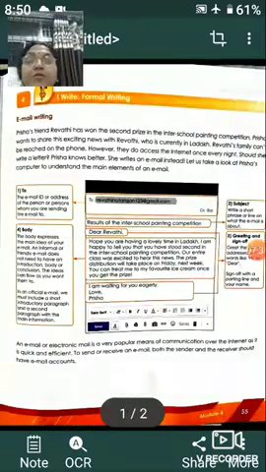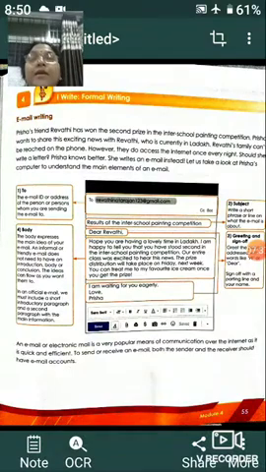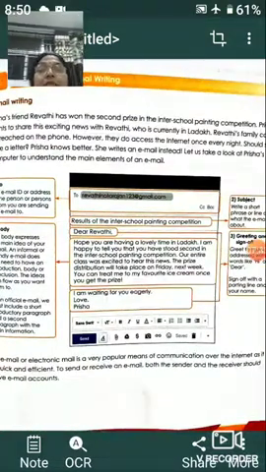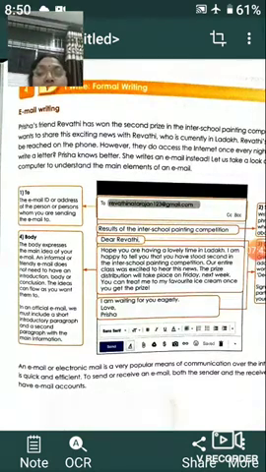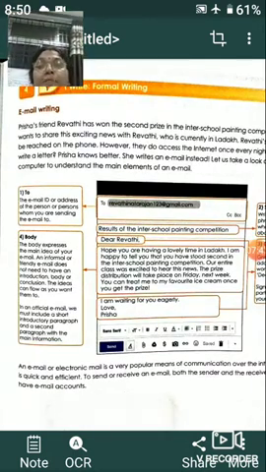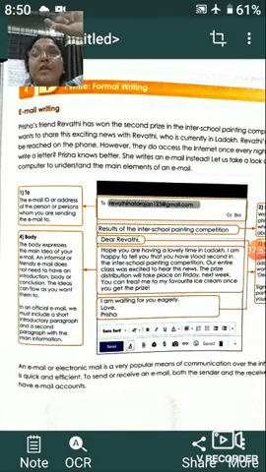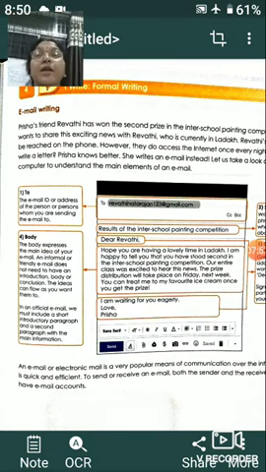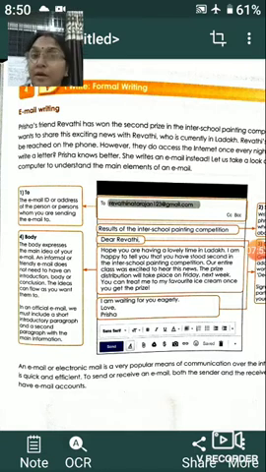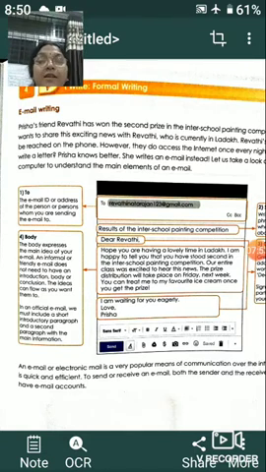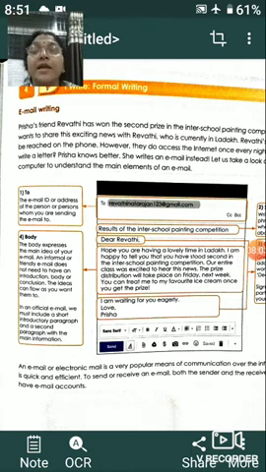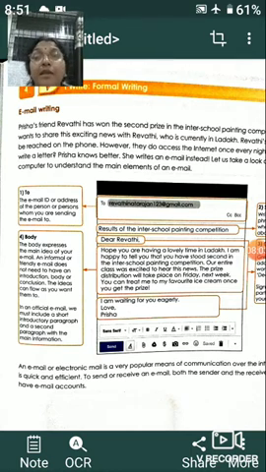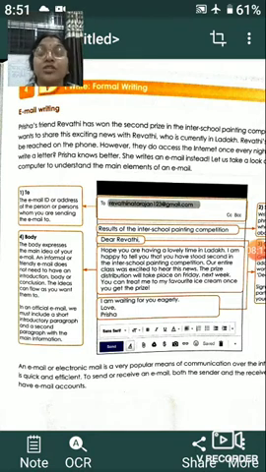Okay. Now coming to your book, here it is a letter written by Prisha to Revati. So Prisha's email ID should be written, which is missing in our book. It should be there, and then followed by the address of Revati as it is given in our book. And then what is the topic? The topic is the result of the inter-school competition, which is already given in your book, and I have already dealt with this email in our class when I was teaching you the email.